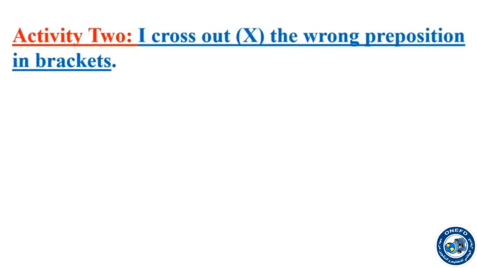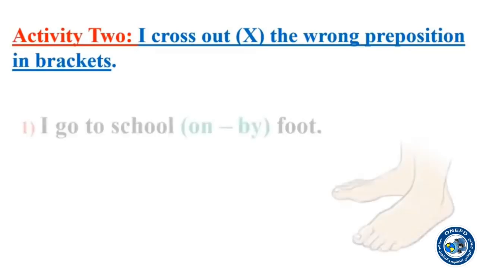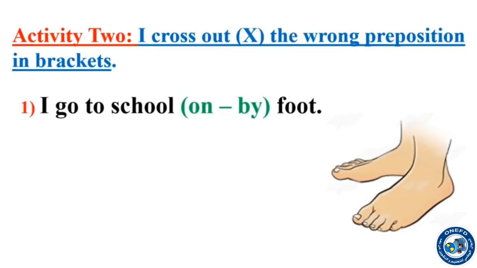Let's take another easy activity, dear pupils. I cross out the wrong preposition in brackets. We have sentences, and in these sentences we have 2 prepositions. We are going to cross out the wrong, the false one in each sentence. Let's take one. I go to school by foot. Which one is incorrect? We are going to cross. Number 2.